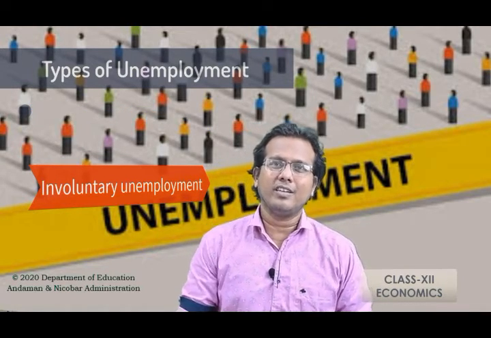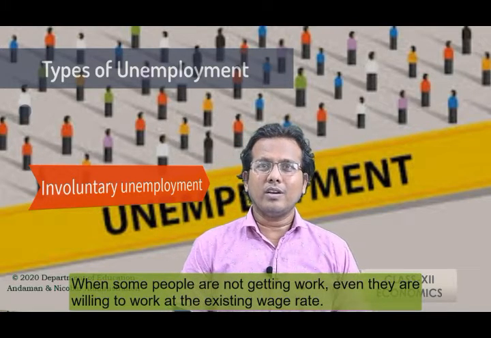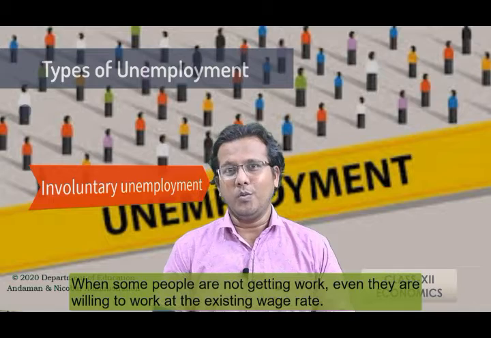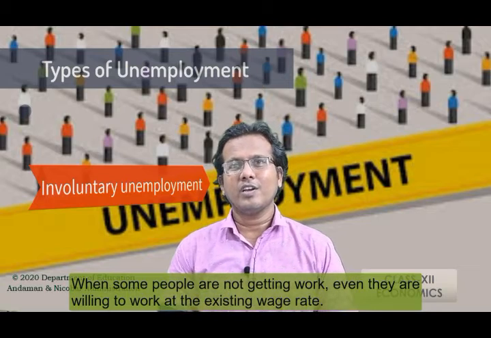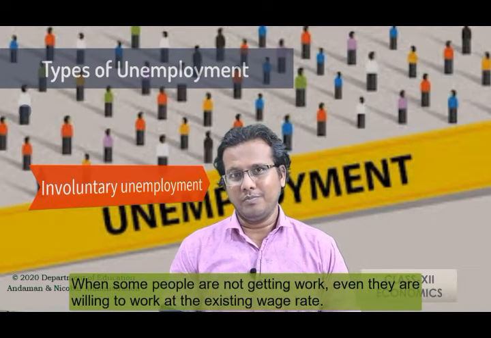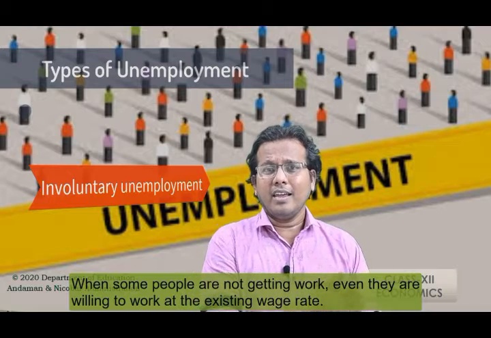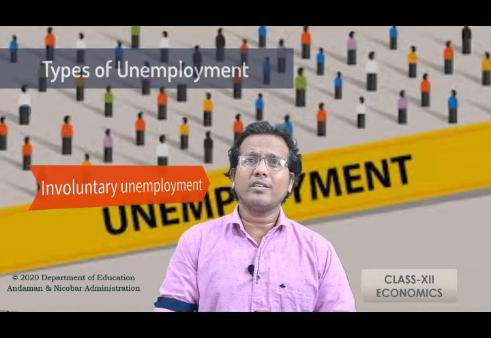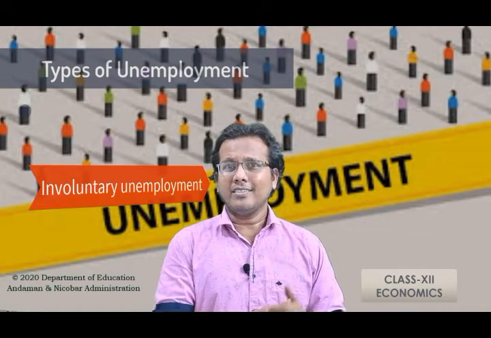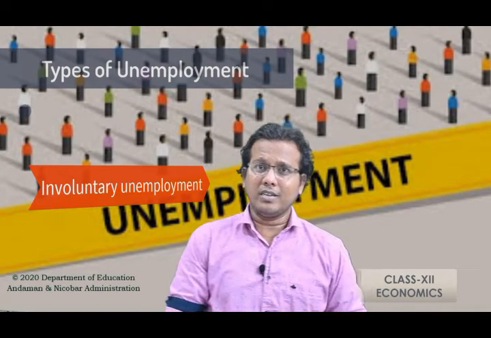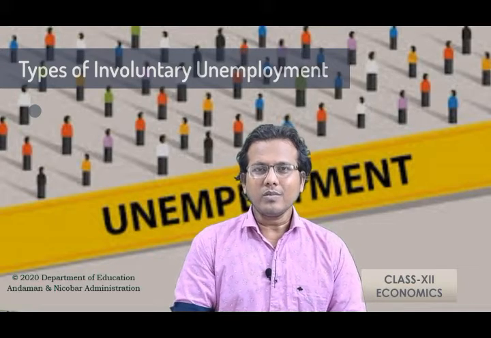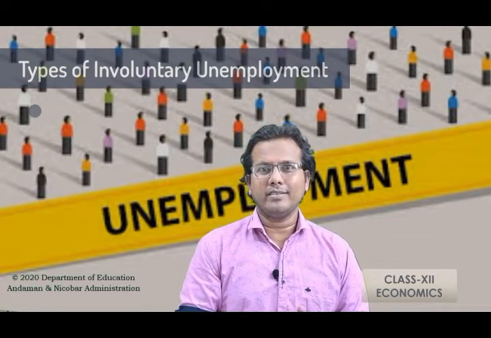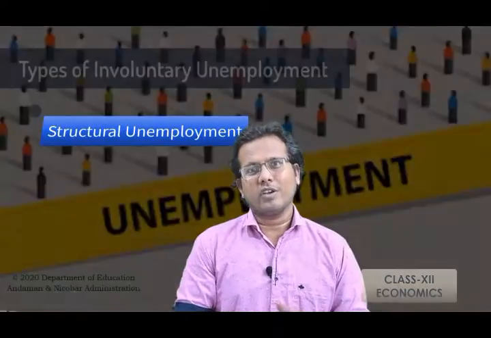Here, the people are willing to work, but they are not getting the job. That means the people are ready to work at the existing rate, but the job is not available for them. This arises because in the economy, planned output is lower than the potential output. So the people are willing to work, but they are not getting enough job opportunity. Involuntary unemployment can be divided into two types, that is structural unemployment and frictional unemployment.